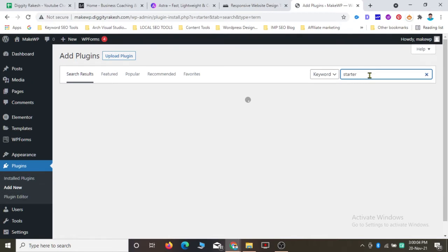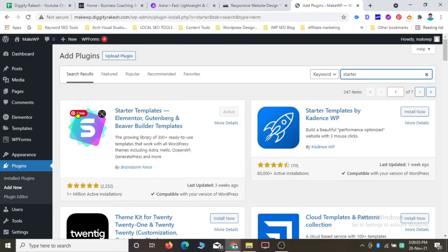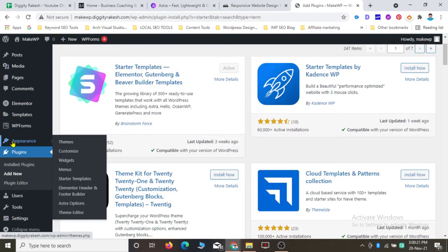You can see the first one is Starter Templates. As you can see, I already installed it. Just click on Install and activate it. It's that simple. After doing this task, in your Appearance you will see something like this, Starter Templates.